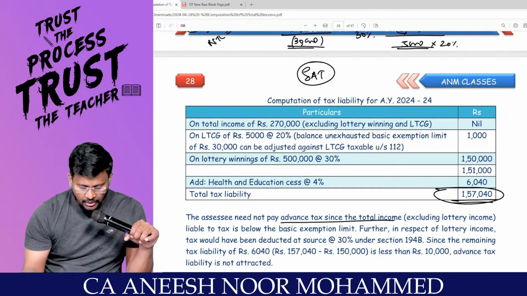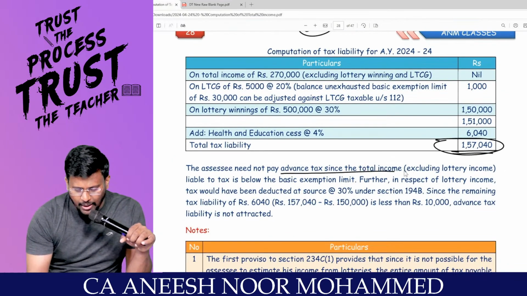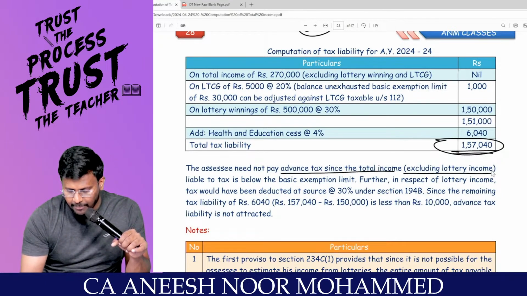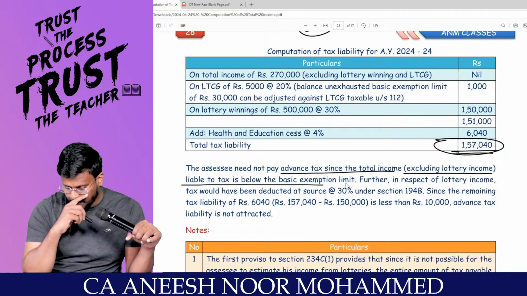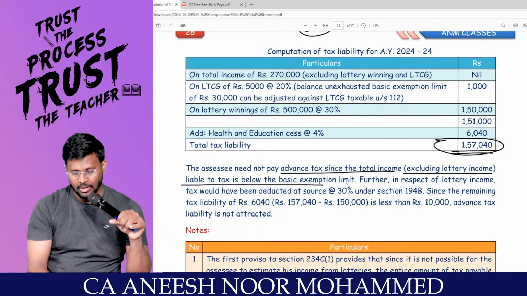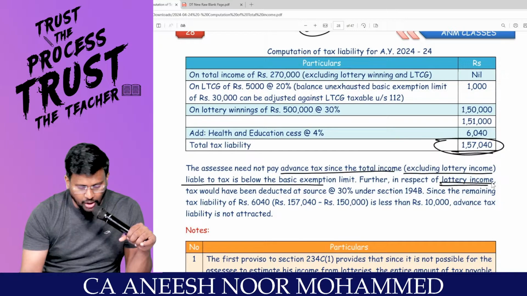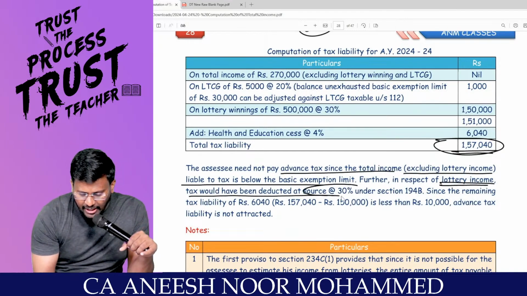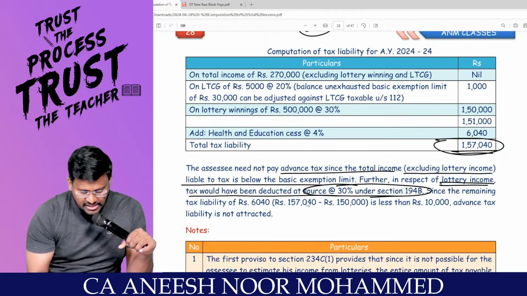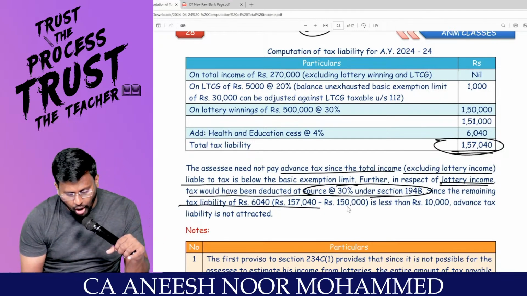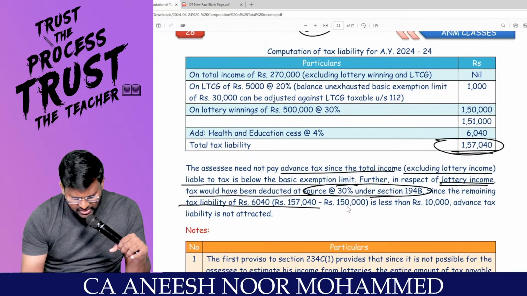Clarity? That means the assessee need not pay advance tax since the total income excluding lottery income liable to tax is below the basic exemption limit. Further, in respect of lottery income, tax would have been deducted at source at the rate of 30% under 194B, since a remaining tax liability of 6,040.